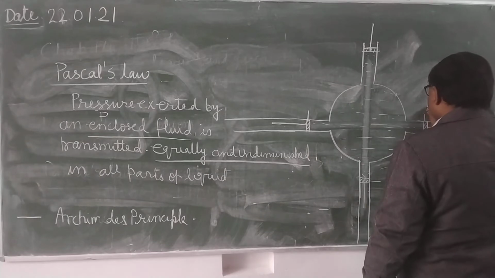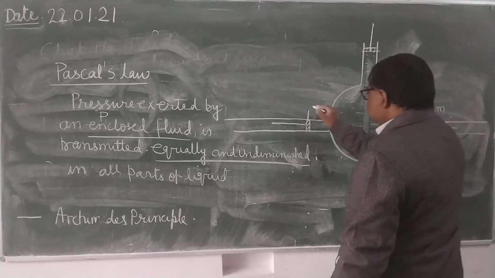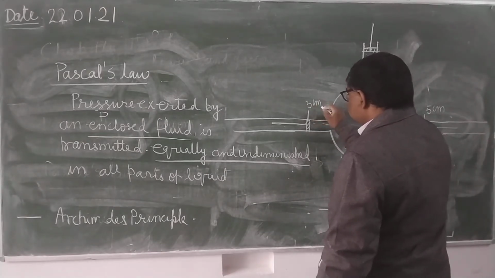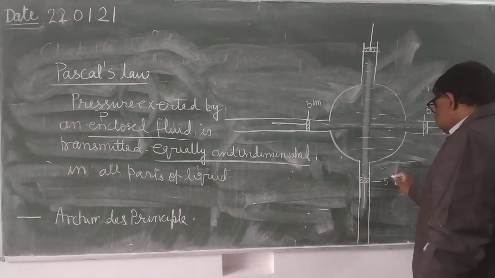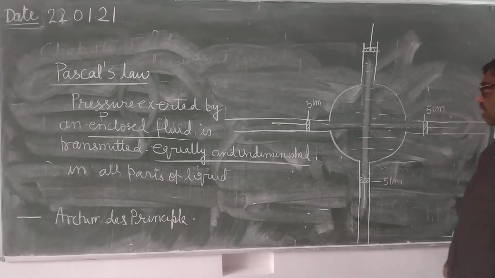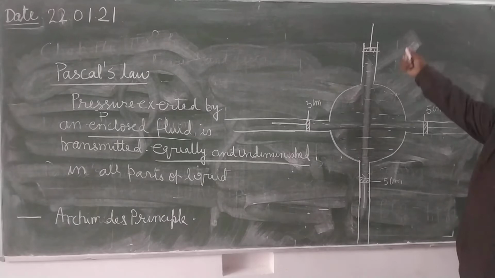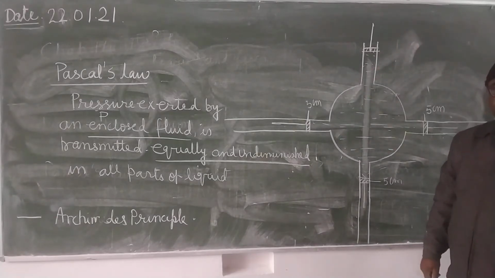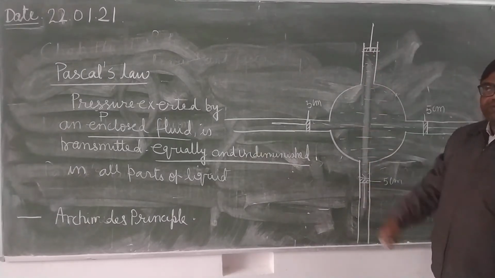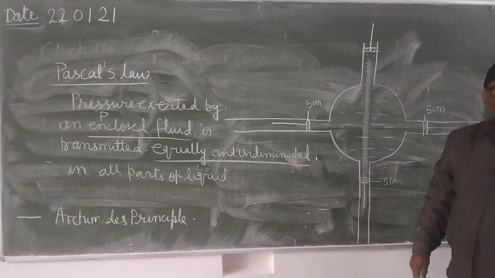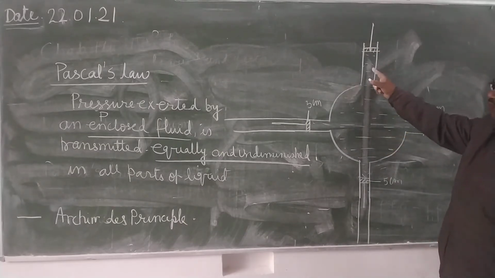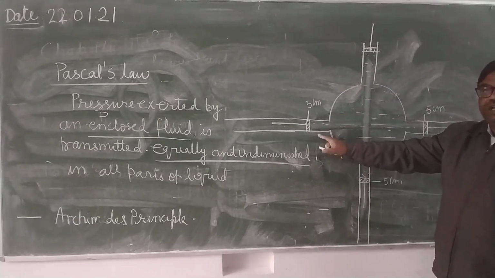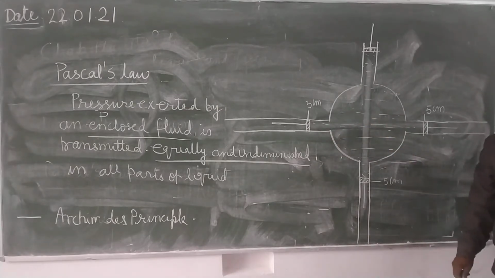Suppose they are at the 5 centimeter mark here, and here also at the 5 centimeter mark. Now if you apply some extra pressure on that piston, what will happen? That extra pressure will be transmitted equally and undiminished in all the parts of the liquid.